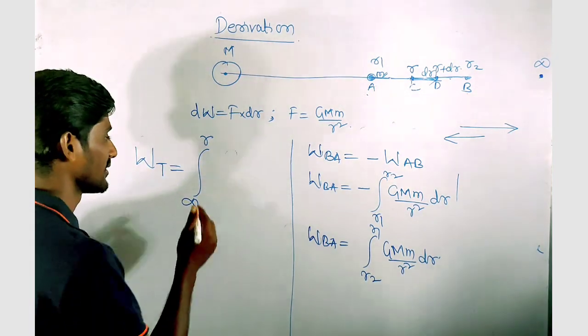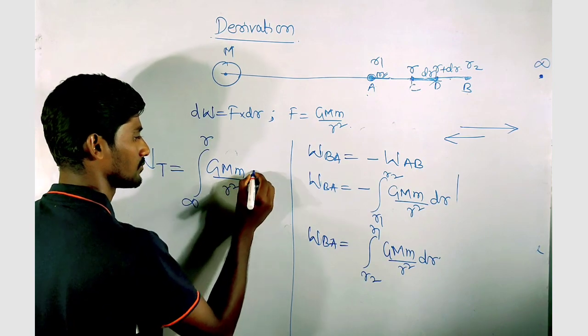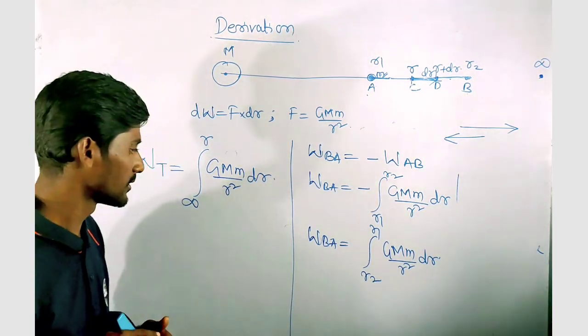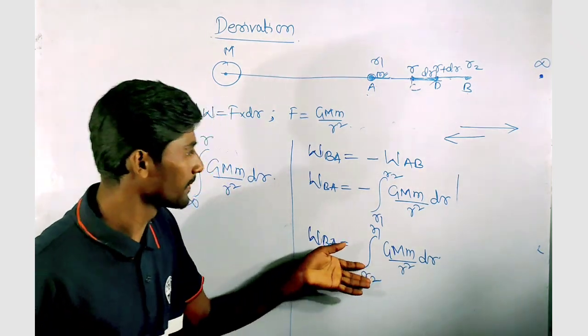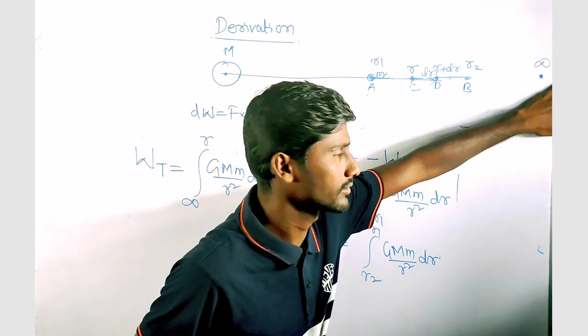Here I did nothing, I just made this B as infinity.